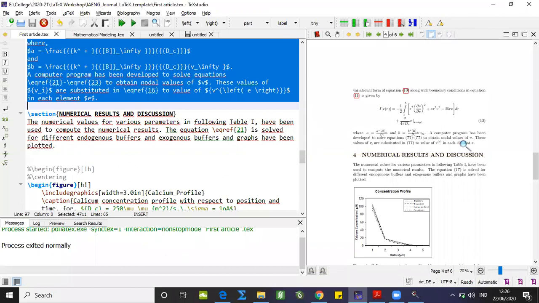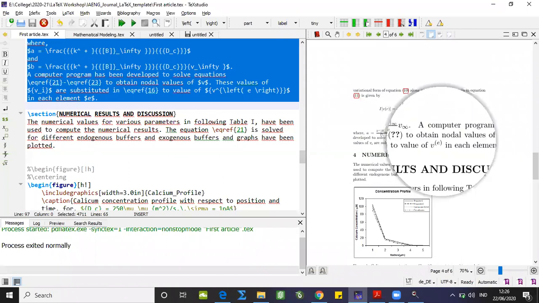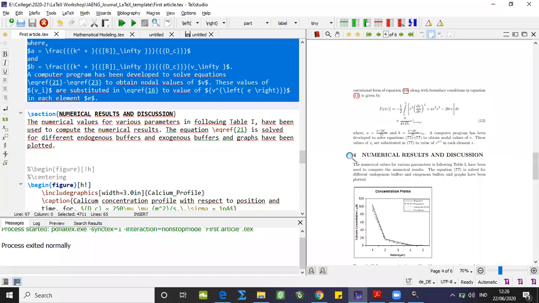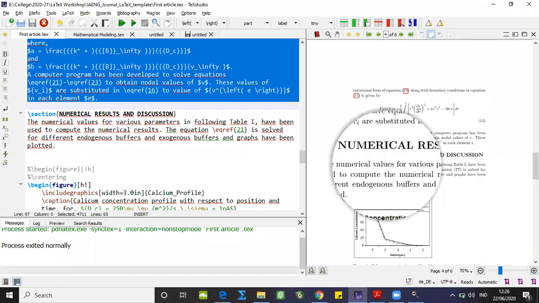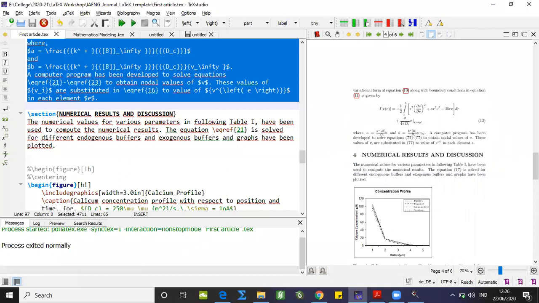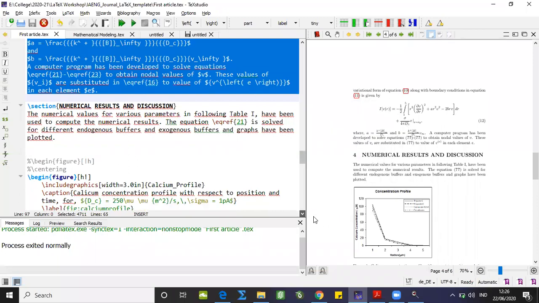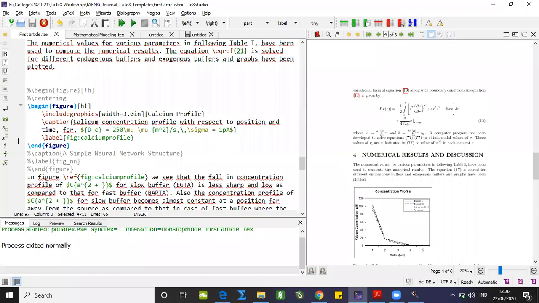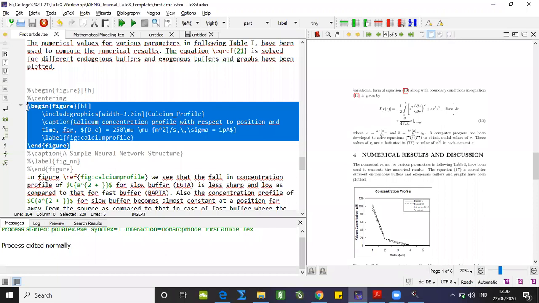Okay, at this particular position we ended our previous discussion, right? So now I'm going to explain this further part, numerical results and discussions. I included it as section 4. So the number 4 is coming over here, and I have included one figure also here. Again you can observe in the coding window, your figure is displayed with the help of the environment once again, begin figure and end figure.